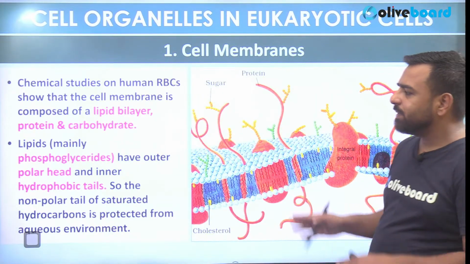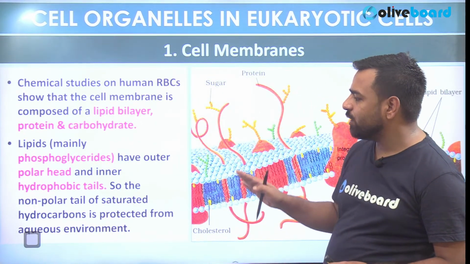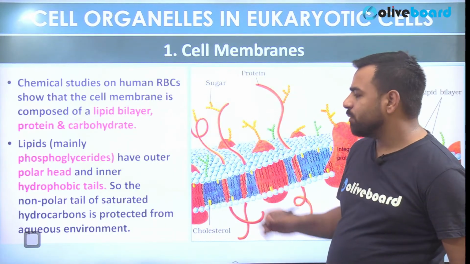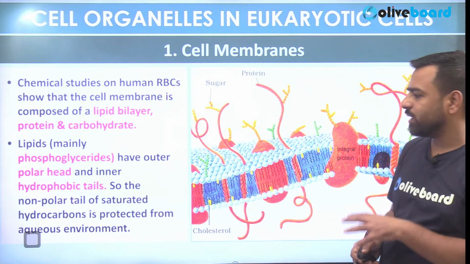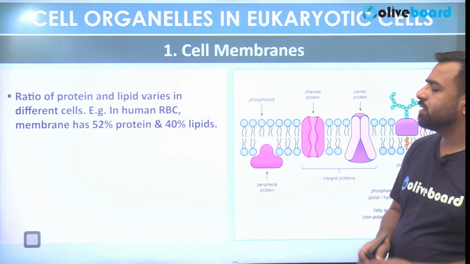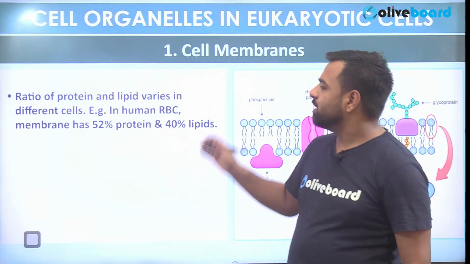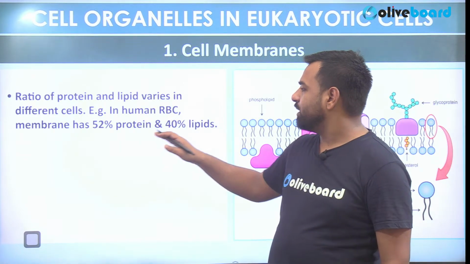Then lipids, mainly the phosphoglycerides, have outer polar head and inner hydrophobic tails. So the non-polar tail of the saturated hydrocarbons is protected from the aqueous environment. Right. Okay. Now more about it. The ratio of the protein and lipid varies in different cells. If I talk about human RBCs, membrane has 52% protein and 40% of the lipids.